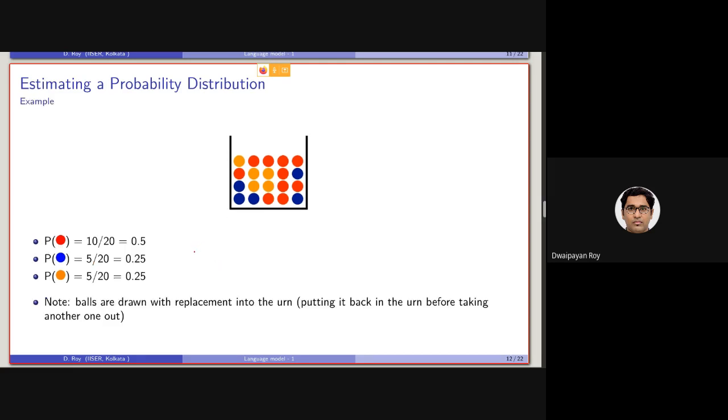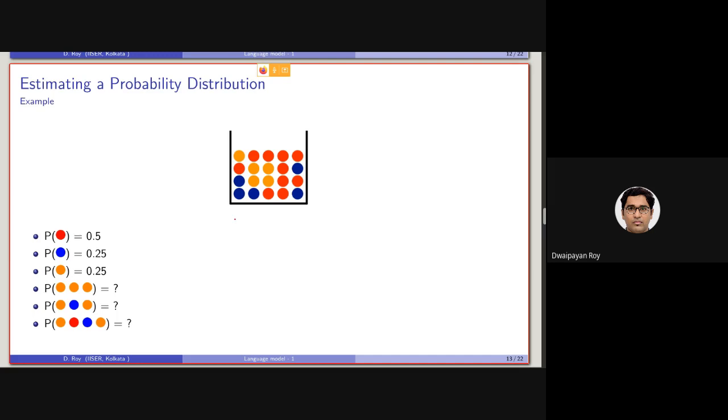Now, all this drawing is considered to be with replacement. So if I consider the probability of drawing a red ball, and then consider drawing a blue ball, I am assuming that the red ball, after being drawn the first time, is replaced inside the urn again.